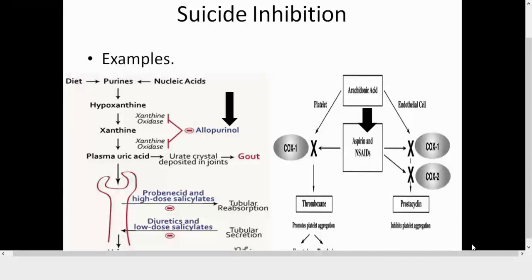Arachidonic acid was a 20 carbon polyunsaturated fatty acid with 4 double bonds at positions 5, 8, 11, and 14. So this arachidonic acid is one of the components of your phospholipids. Now if we recall the structure of a phospholipid, in terms of a glycerophospholipid, you had a glycerol backbone. In many of the glycerophospholipids, arachidonic acid is present at carbon number 2. So your membrane becomes the source of arachidonic acid.